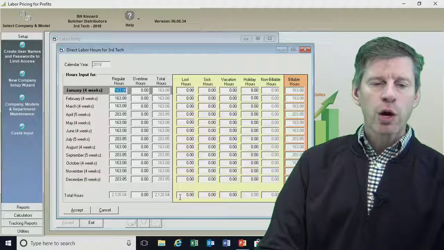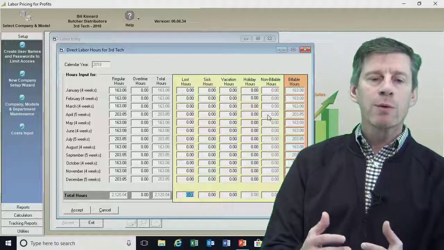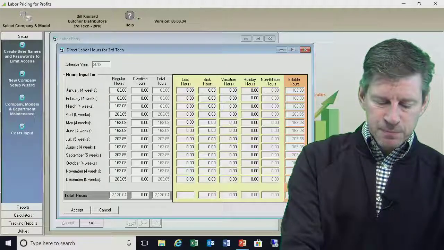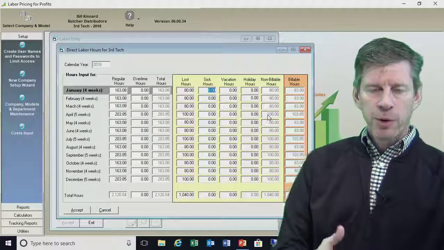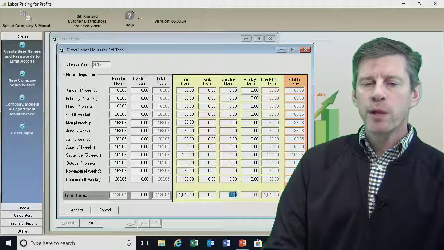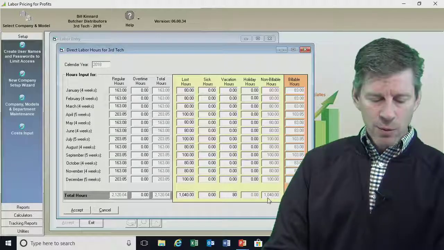We're going to go to the lost hours column right here. And again, we said he was going to be 20 hours per week lost. So it's 20 hours a week times 52 weeks. It will put in, we've got 1,040 lost hours. We also said that we were going to give him 2 weeks of vacation, so that's another 80 hours. And we'll plug that one in.